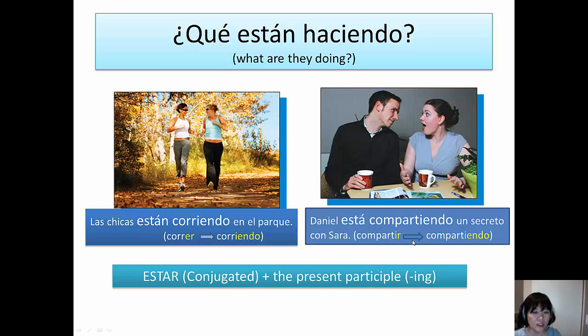As you saw in these examples, in order to express what is happening right now in Spanish, we use two verbs. Estar, conjugated to the subject, plus the present participle form of the main verb. The equivalent of the present participle in English will be the verb with the ing ending.